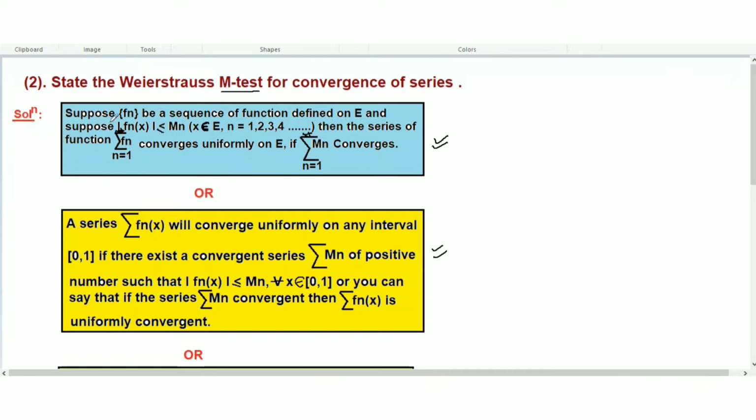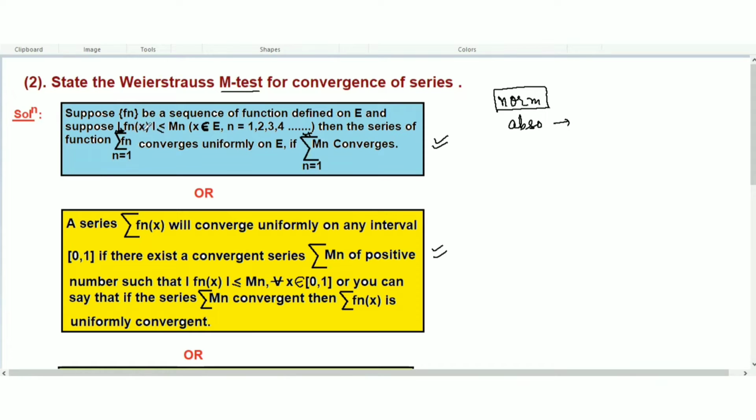The statement is: suppose a sequence fn of functions is defined on E, and suppose the absolute value, or you can say the norm. Norm and absolute value are different things: norm is used for a vector space and absolute value is for a number. So we can use absolute value here.